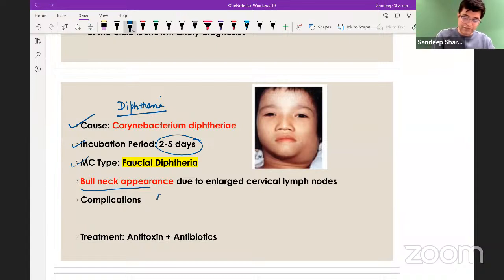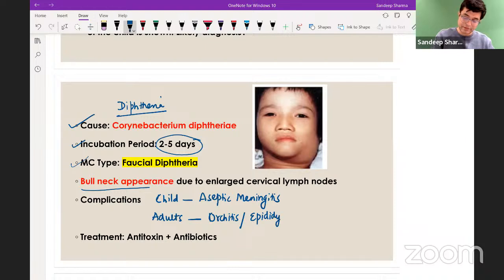Complication, remember, if it is a child, the complication is usually aseptic meningitis. If that is not in the options, you can take meningoencephalitis. But in case it is an adolescent or an adult, the likely complication is orchitis, also called epididymo-orchitis.